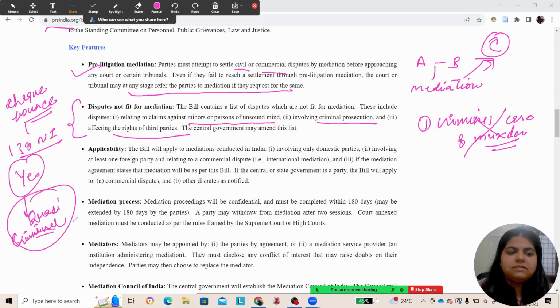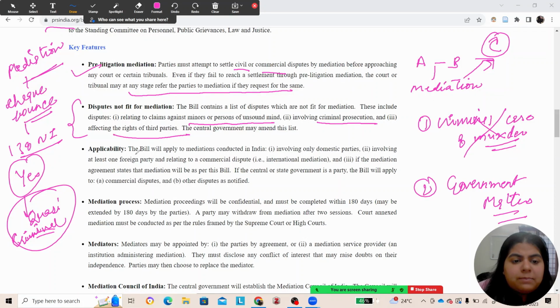These are cases having a civil flavor. So yes, check bounce cases which are on the face criminal can be referred to mediation. But some cases, like claims related to minors and people of unsound mind, criminal prosecution, and rights of third parties, cannot.